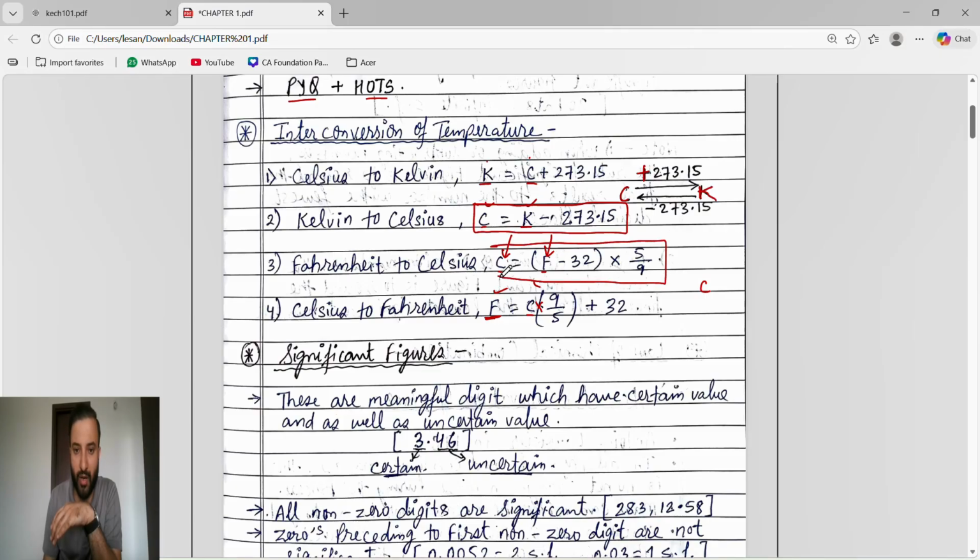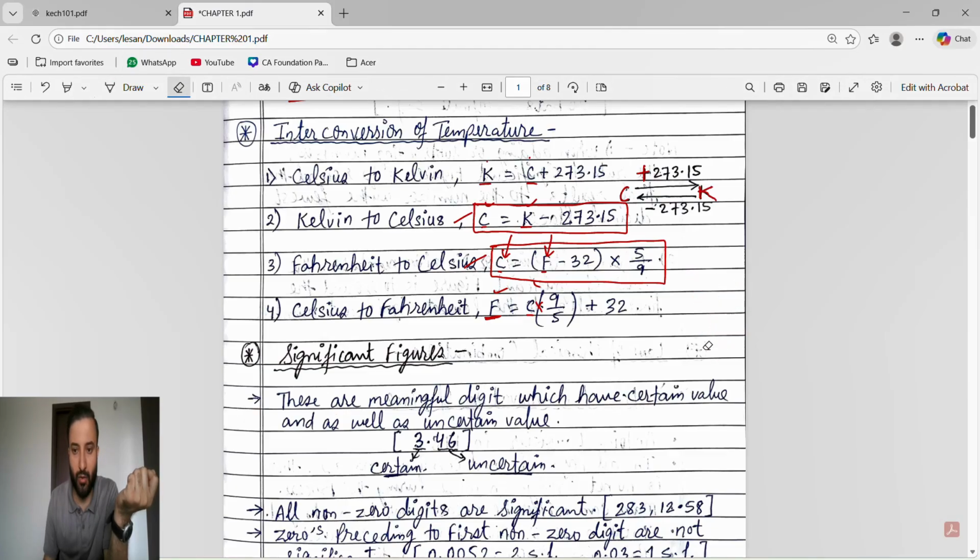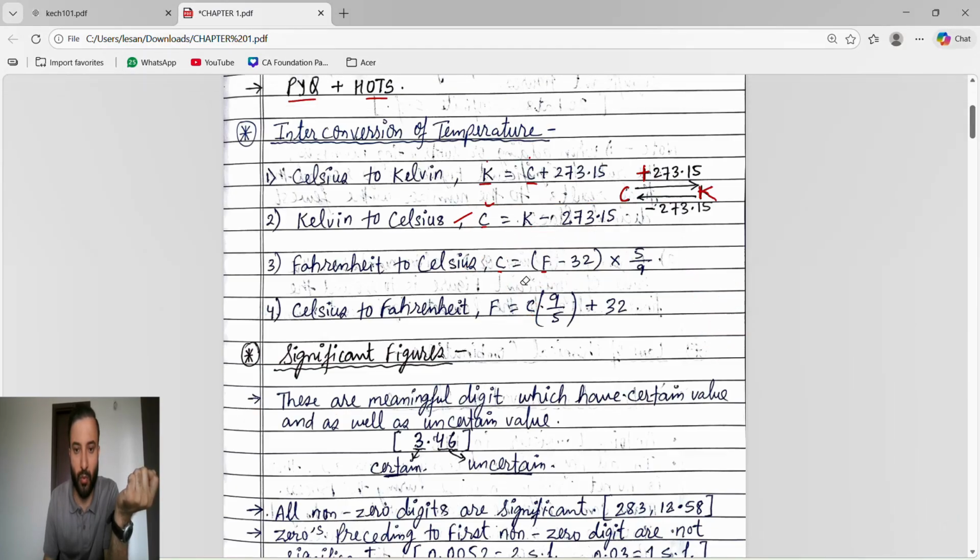Then we check whether Fahrenheit is given or Kelvin is given. If Fahrenheit is given, we use this formula. If Kelvin is given, we use this formula. That's it. So you'll get to know which formula to use when.